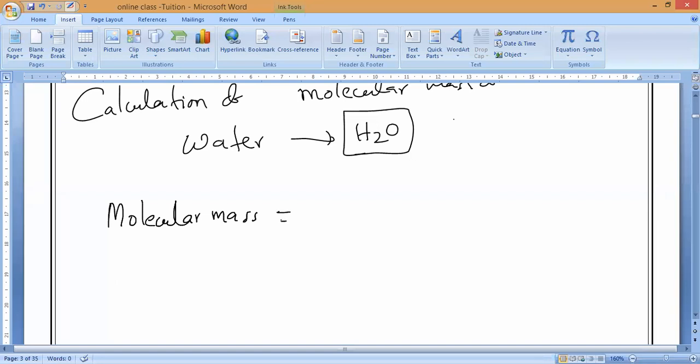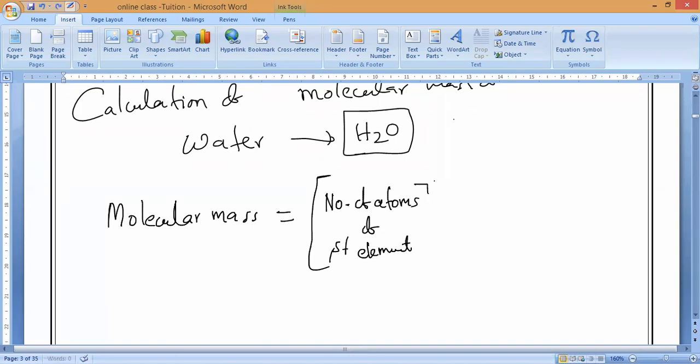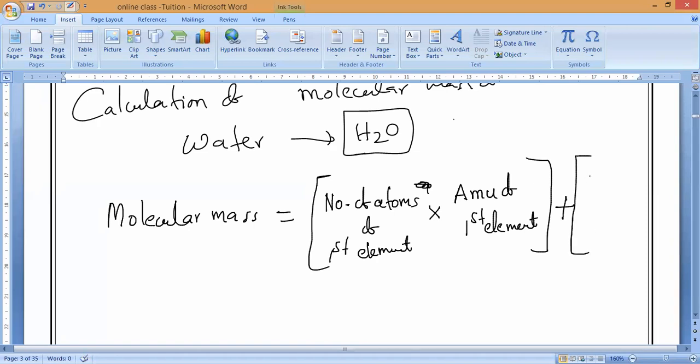Molecular mass is equal to number of atoms of the first element into, or else you can keep the bracket this side, into atomic mass in AMU of the first element, bracket close, plus, in the same way, number of atoms of